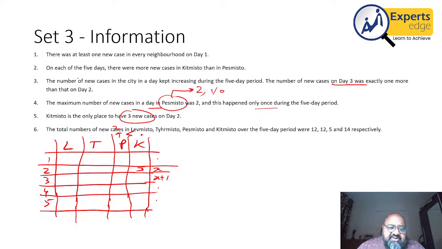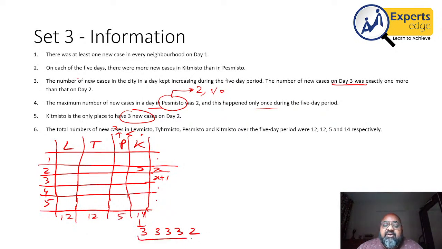The total number of cases in L, T, P, K was also given as 12, 12, 5 and 14. Now if I have to look at 14 by entering 0, 1, 2, 3 over 5 days, what is the only possible combination? 14 can only happen if I have 3 3s and a 2... that is the only combination possible. What about 5? I know that one of them was a 2. The rest are ones and zeros. So it has to be 2, 1, 1, 1 and 0. That is the only combination possible.